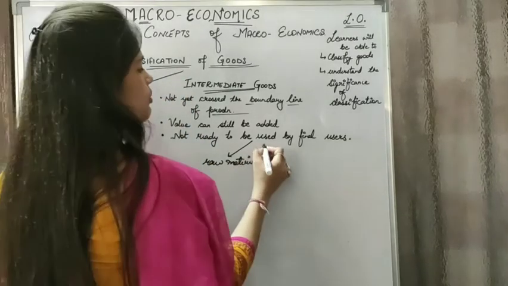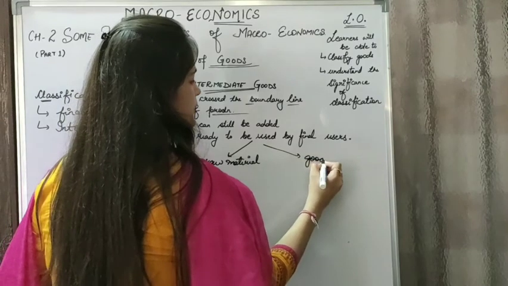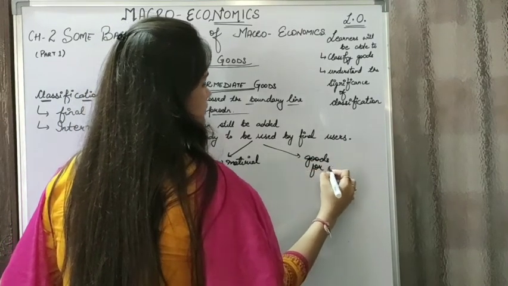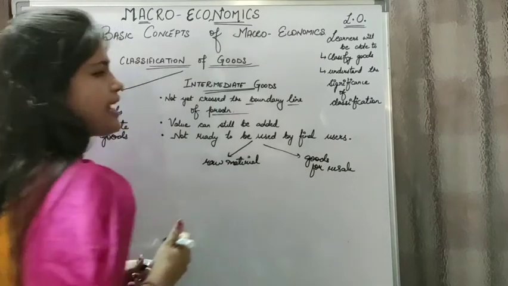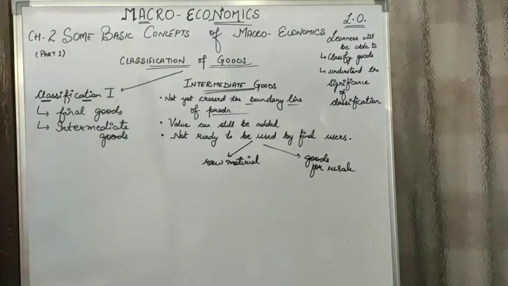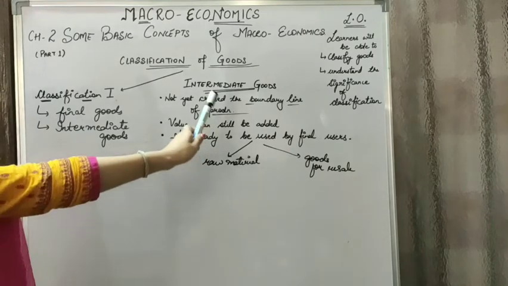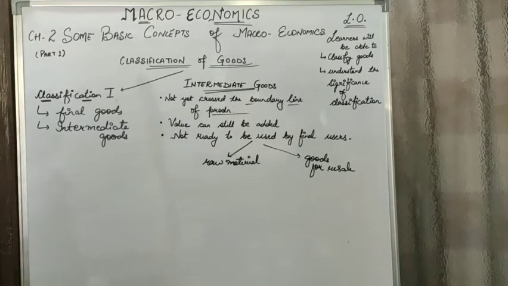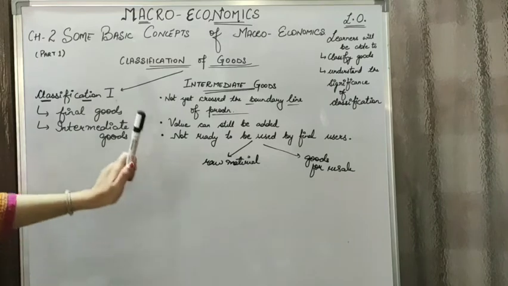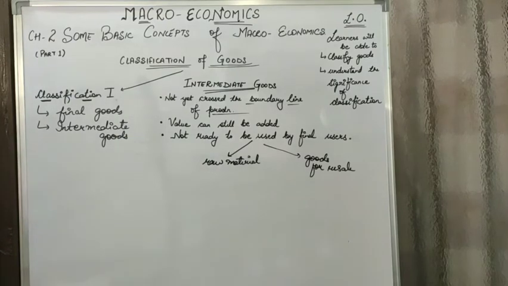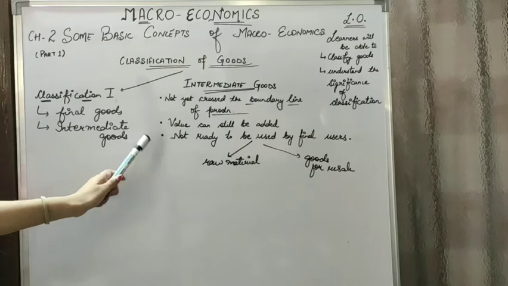Another category could be goods for resale. For example, firm A has purchased goods from firm B for resale, then also it will be termed as an intermediate good. So intermediate goods are the ones which have not yet crossed the boundary line of production. The production process is not yet over for these goods because value can still be added to them, and they're not ready to be used by final users.